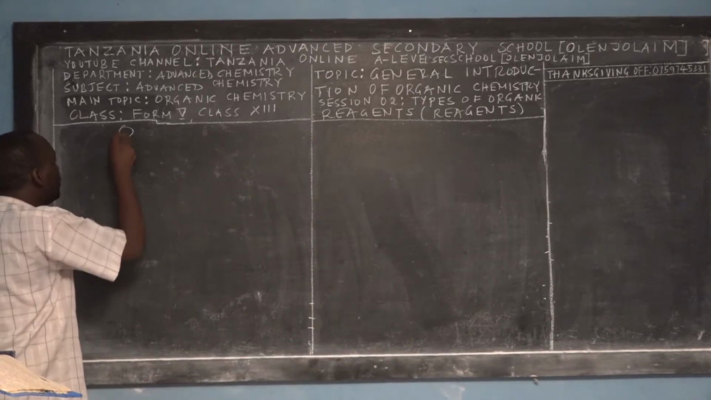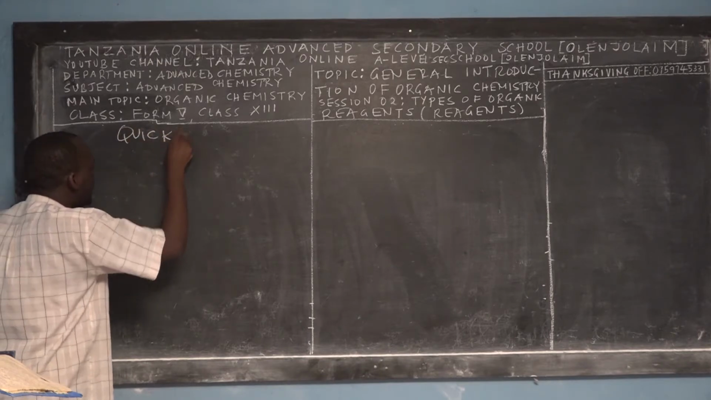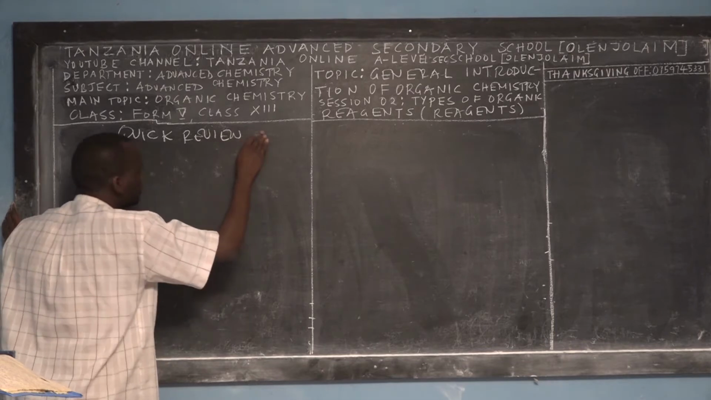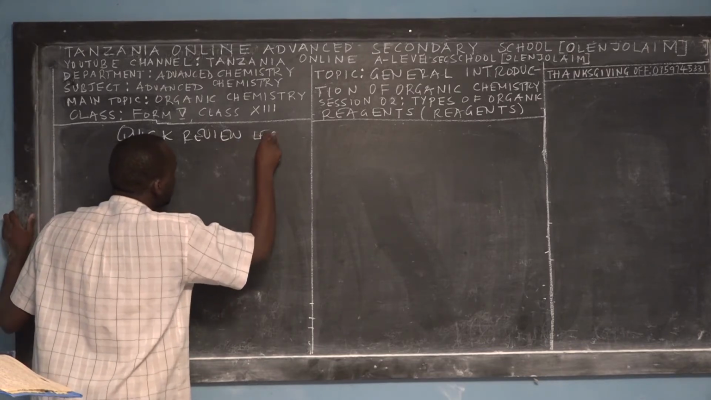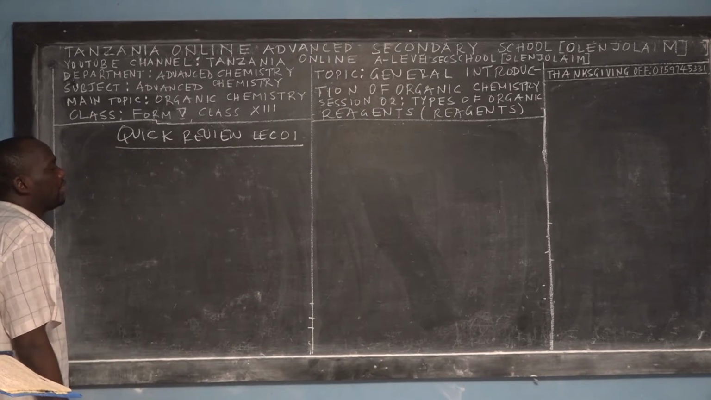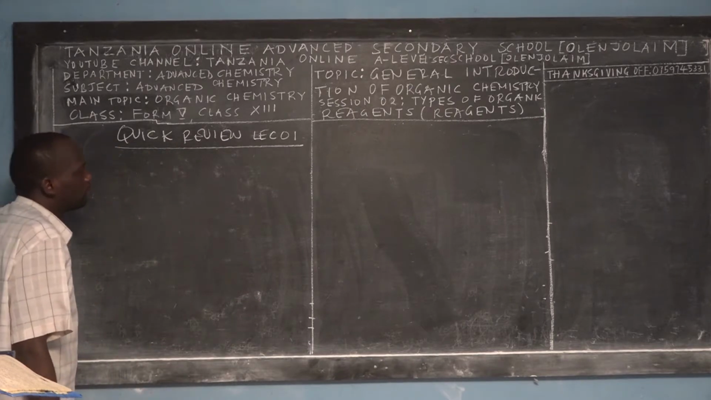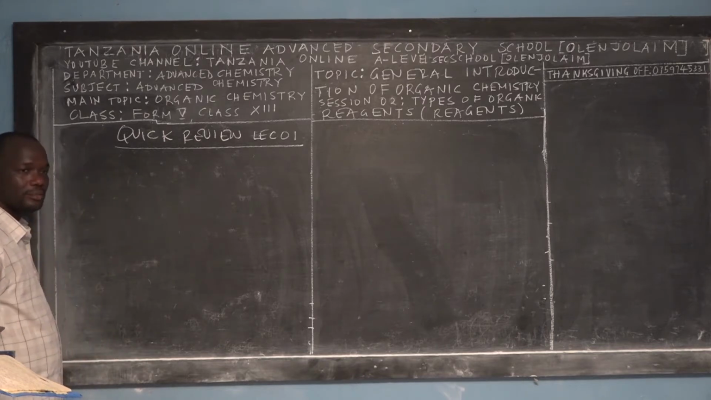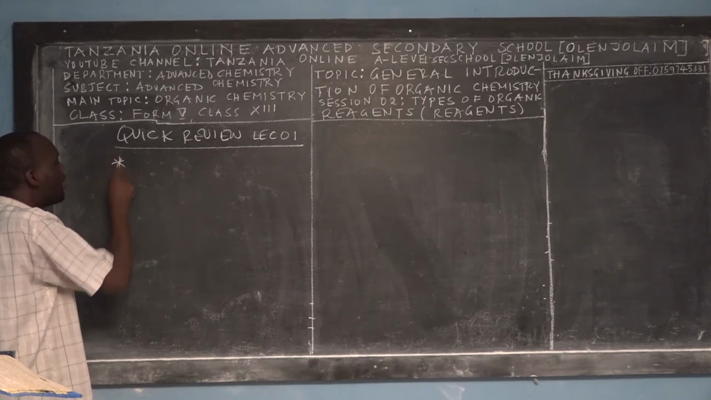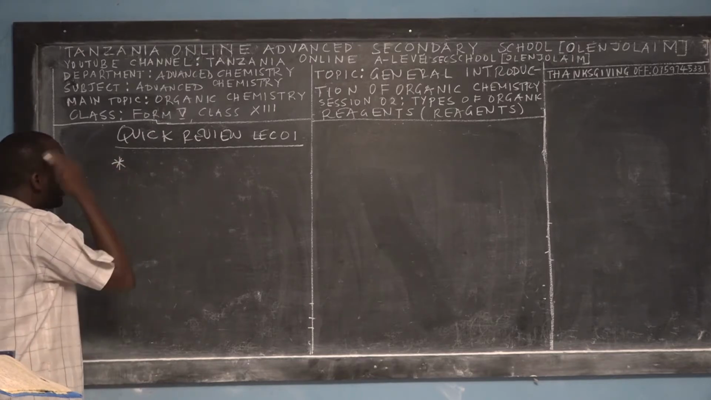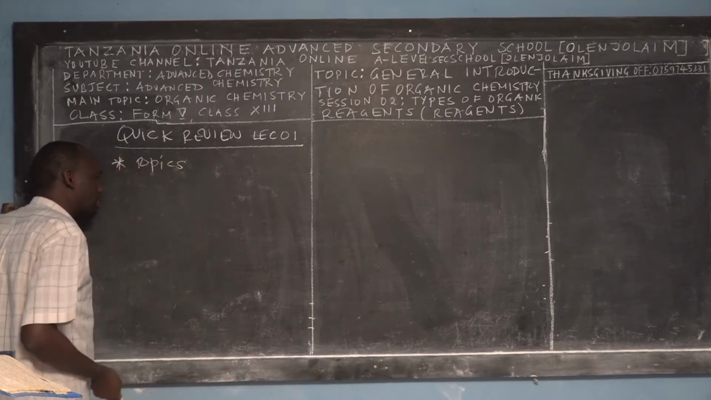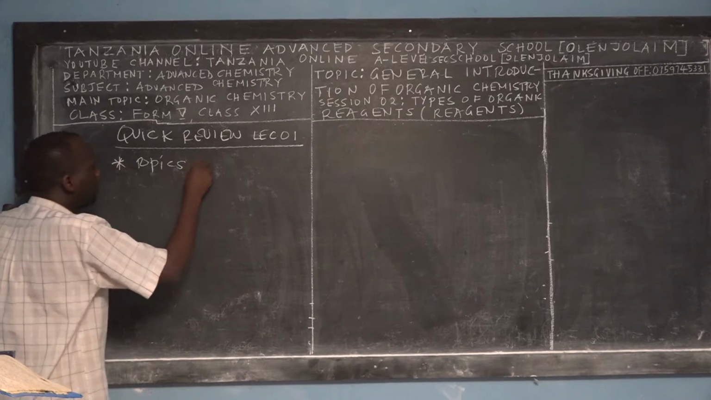So let us begin with a quick review of what we have done, because I want to link this session with what we did before. So quick review of lecture 01. You have to link this session 2 with session 1, because that's how we used to learn. The first fact that I presented to you was about 9 topics.